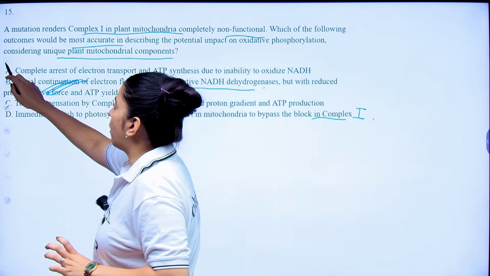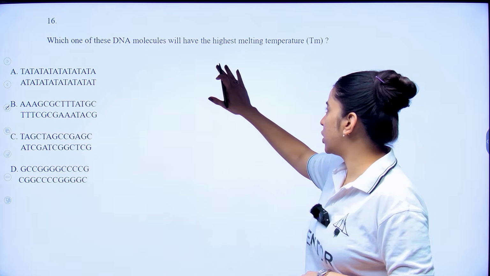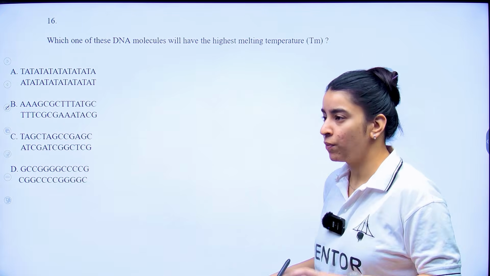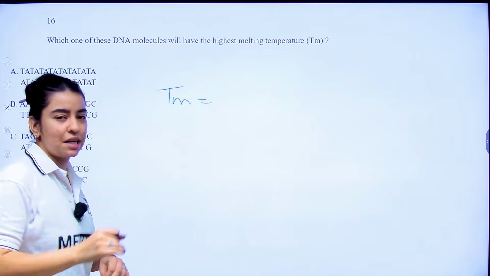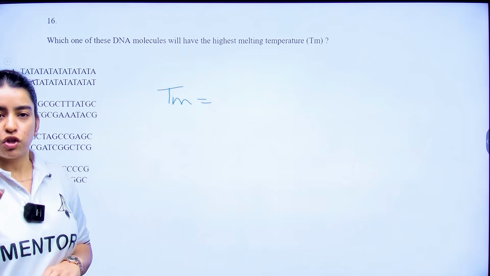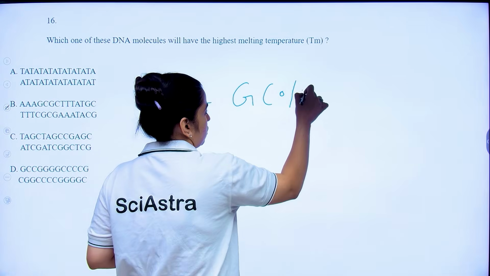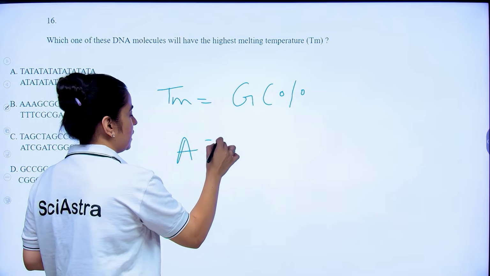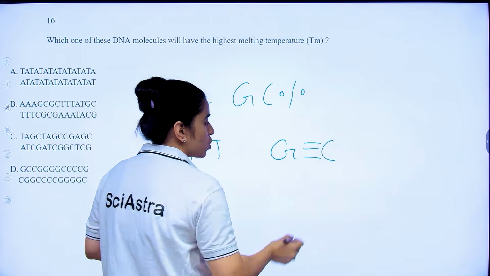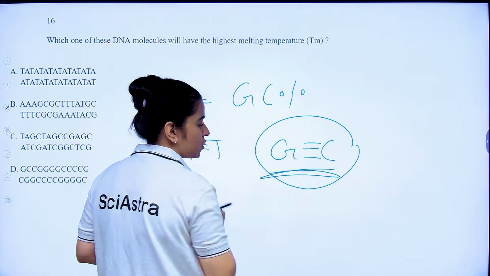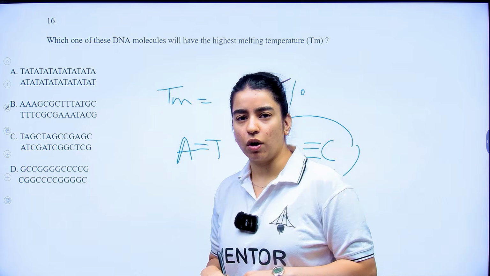Okay, now coming to your 16th question. In the 16th question they have asked which of the following DNA molecules will have the highest melting temperature. Now whenever we talk about melting temperature, always remember you have to just look at which DNA sequence will have the highest GC percentage. Why? Because we know A and T have double bonds, and G and C have triple bonds. So you need extra energy to break this particular bond, right?